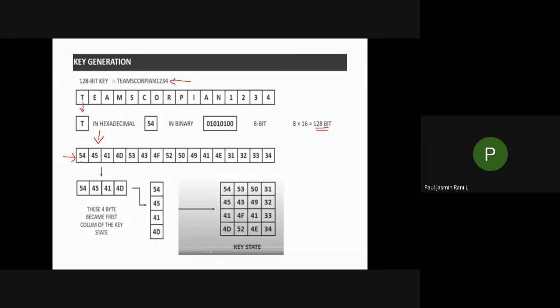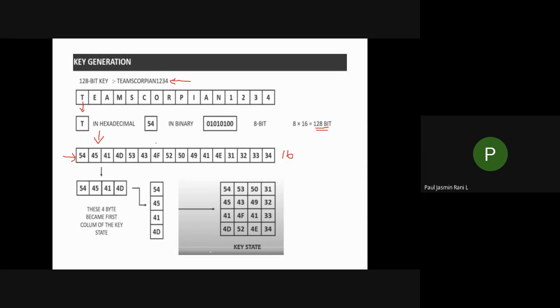Now team scorpion 1234, this key is transformed into hexadecimal. You can see these values: 54, 45, 41, 4D, 53, 43, and so on. In total you'll be getting 16 characters, which are transformed into hexadecimal.